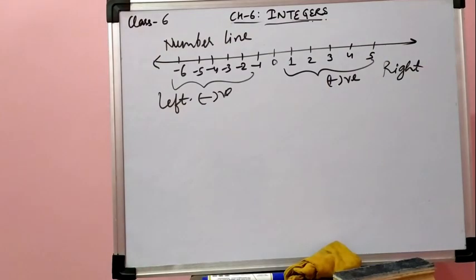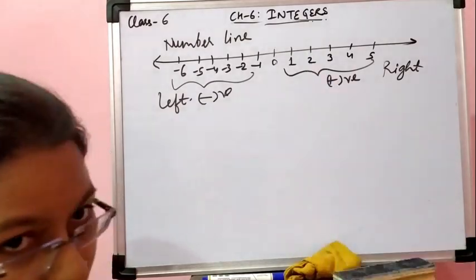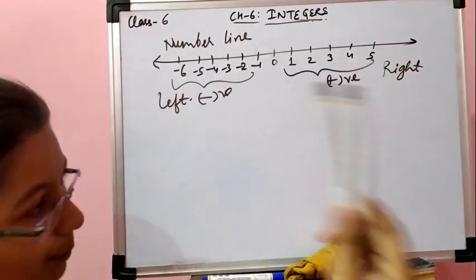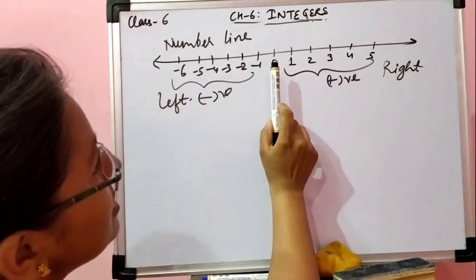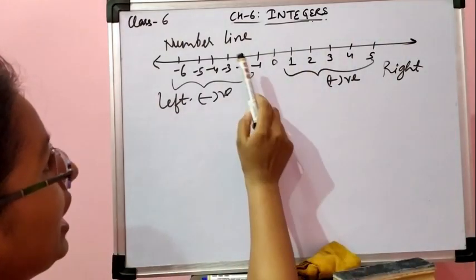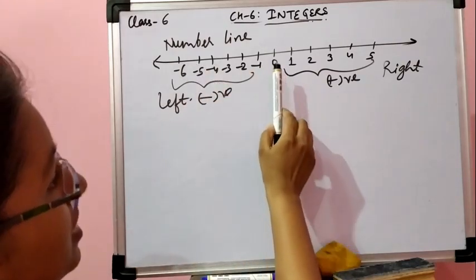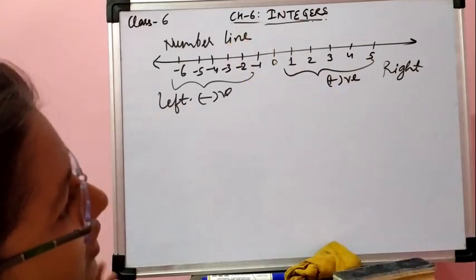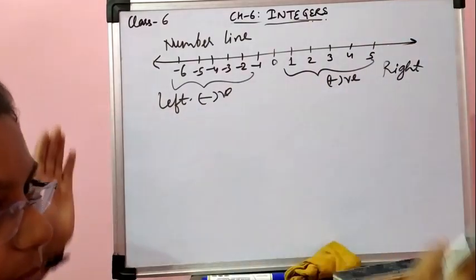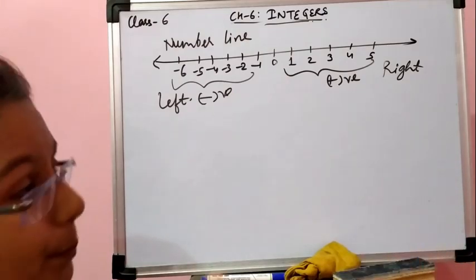Just imagine if I ask you whether 1 is bigger or 2 is bigger, what will you say? 2 is bigger. If I ask whether 2 is bigger or 5 is bigger, definitely you will say 5 is the bigger number. If I ask whether 0 is bigger or 2 is bigger, you will say 2 is bigger. If I ask whether 0 is bigger or -1 is bigger, you will say 0 is bigger. So in all the cases, whenever I am comparing two numbers, the number which is coming on the right side is the bigger number.